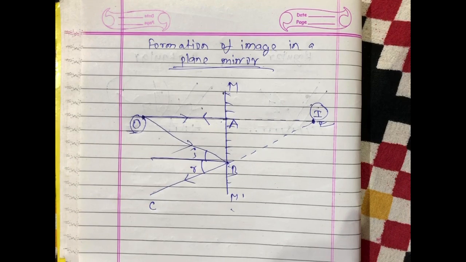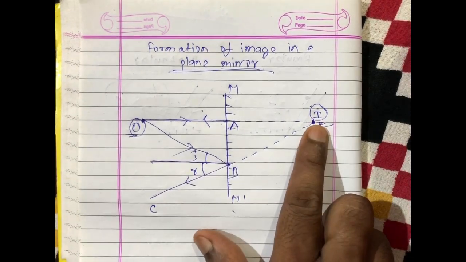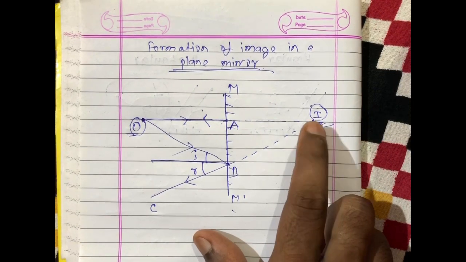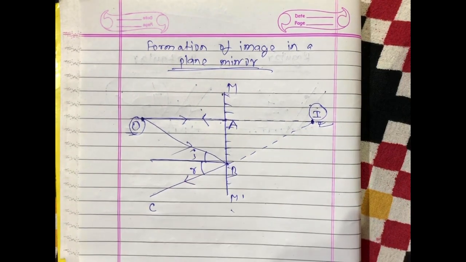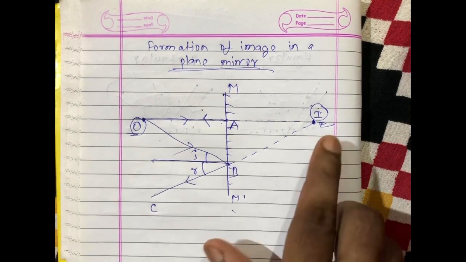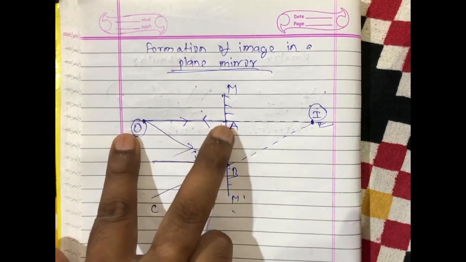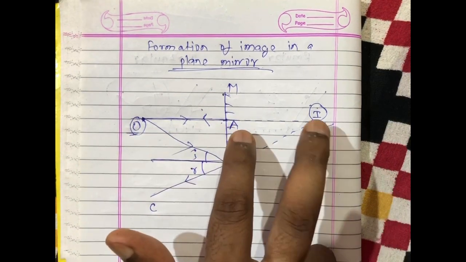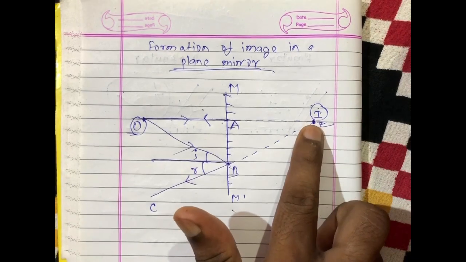So we can say that the image formed in a plane mirror is virtual, erect, and this image cannot be obtained on a screen. There are some more important points. In the image formed in a plane mirror, the distance of the object from the mirror is the same as the distance of the image from the mirror, that is OA is equal to AI.